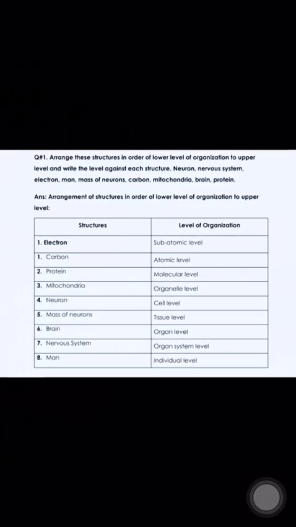That means it is arranged from low level of organization to upper level. Okay, you have to write down in this form, in tabular form.